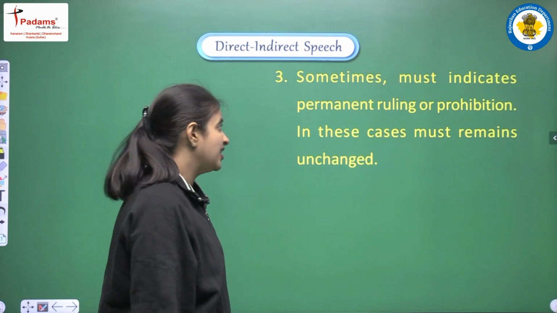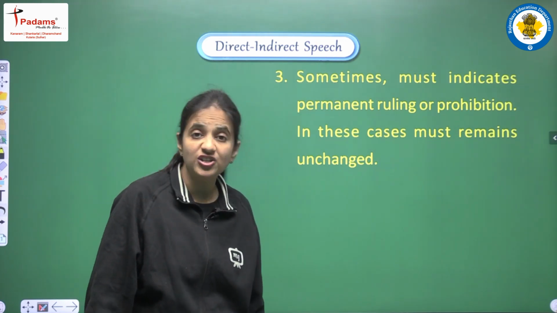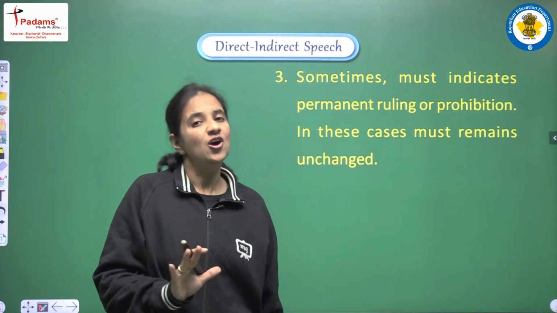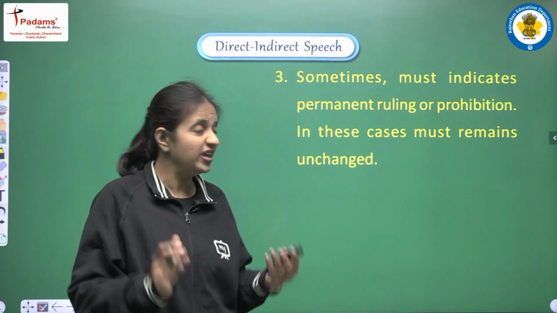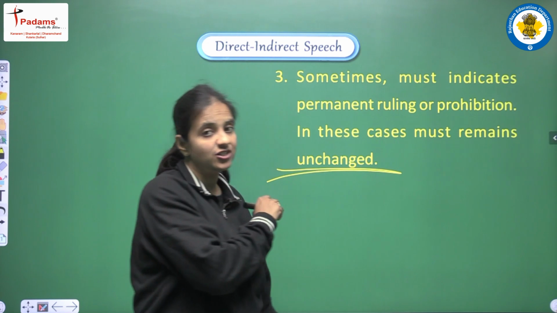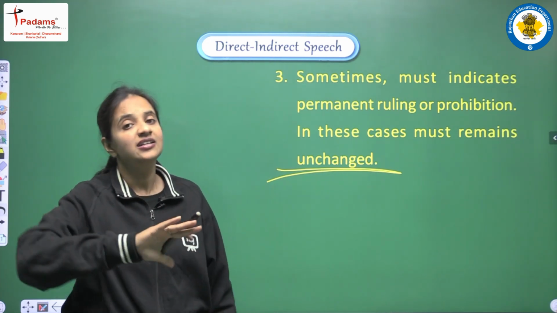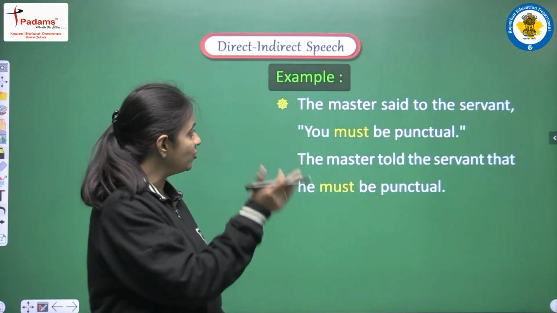Next rule, sometimes must indicates permanent ruling or prohibition. So this is the third use, or we can say third meaning of must, when it is used to show prohibition. So in such cases, must remains unchanged. If we are having this kind of meaning, then we don't do any change in must. So let's see the example of this rule.